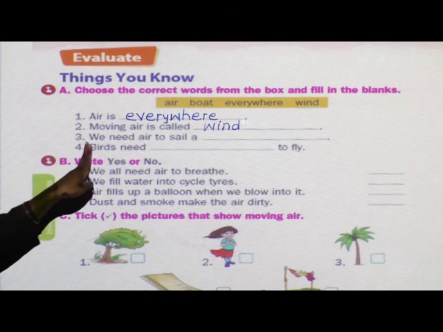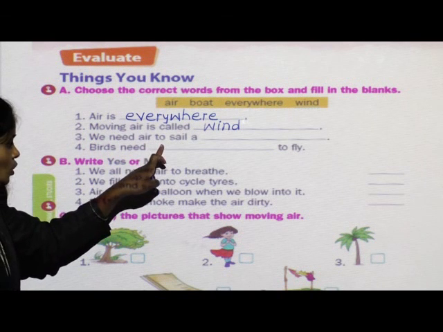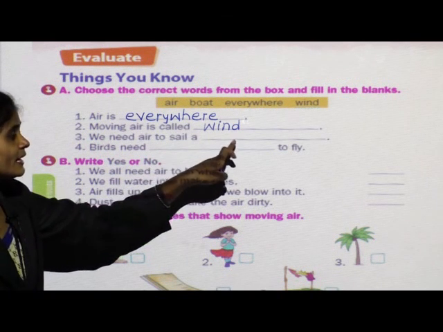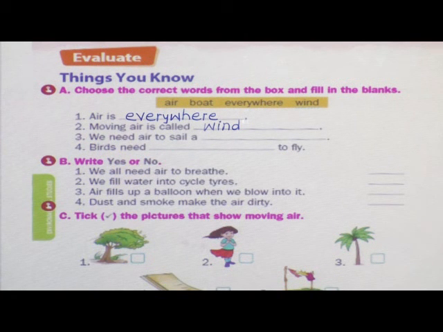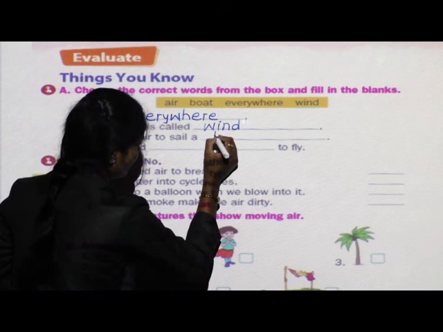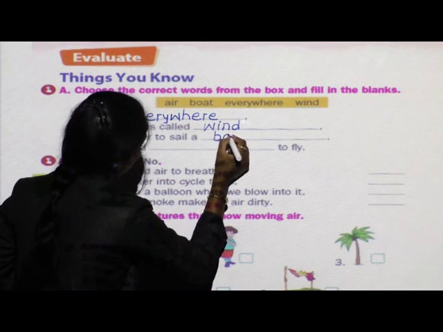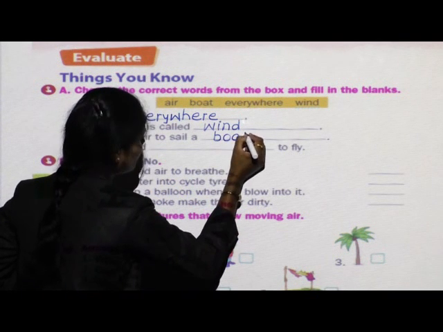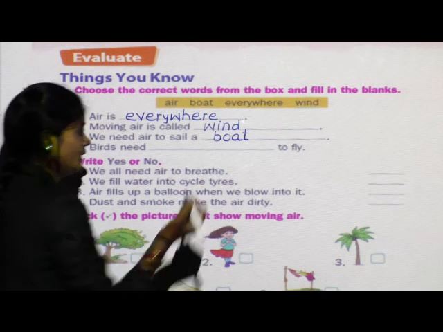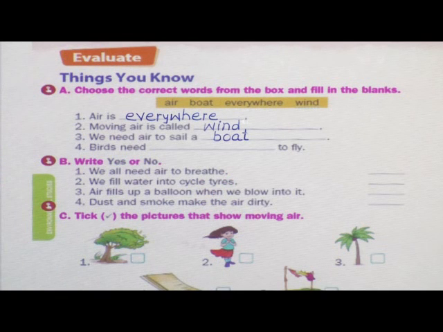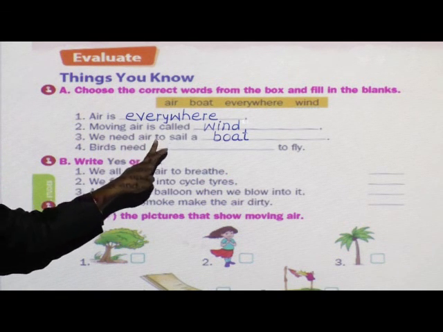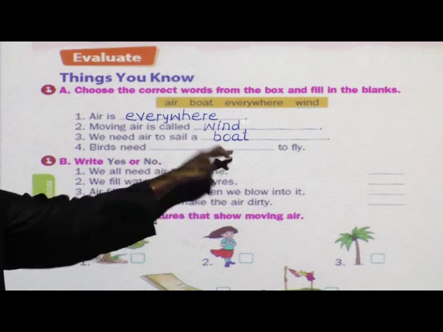Next, we need air to sail a dash dash. With the help of air, a boat can sail in water. Correct. Right here, boat. B O A T. Boat. Means we need air to sail a boat.